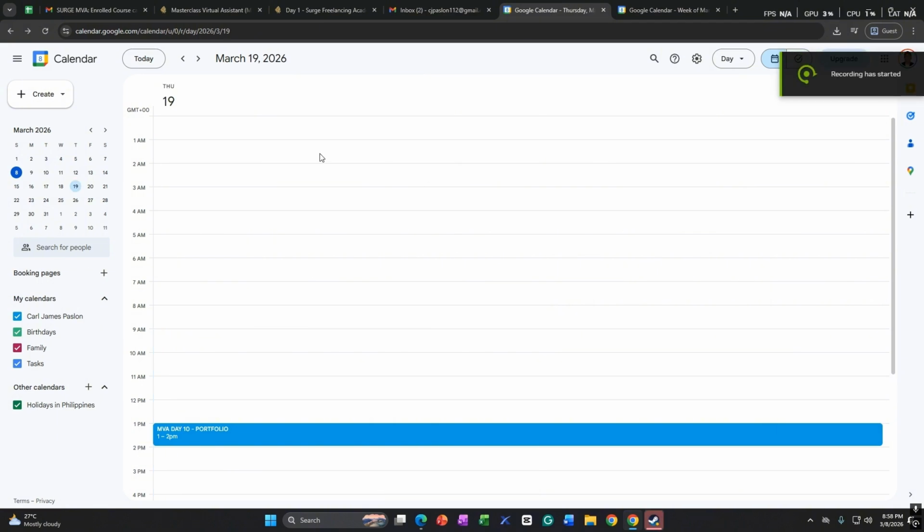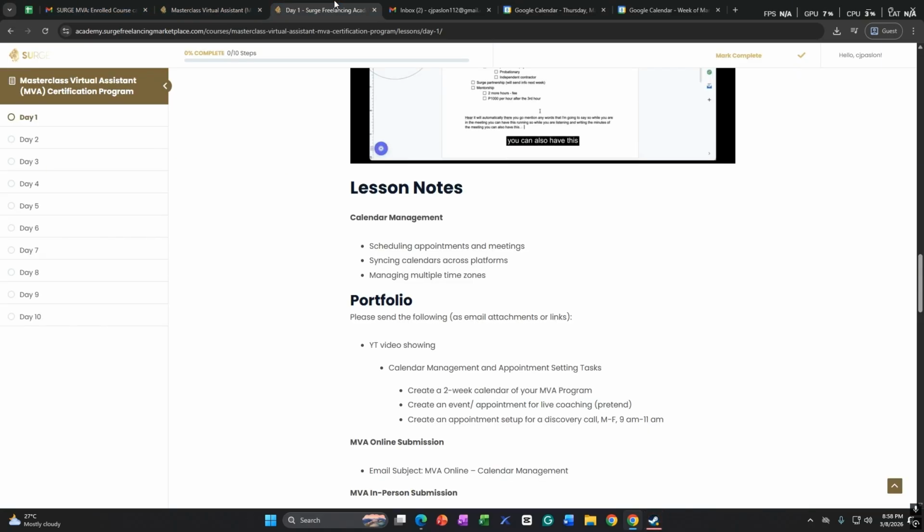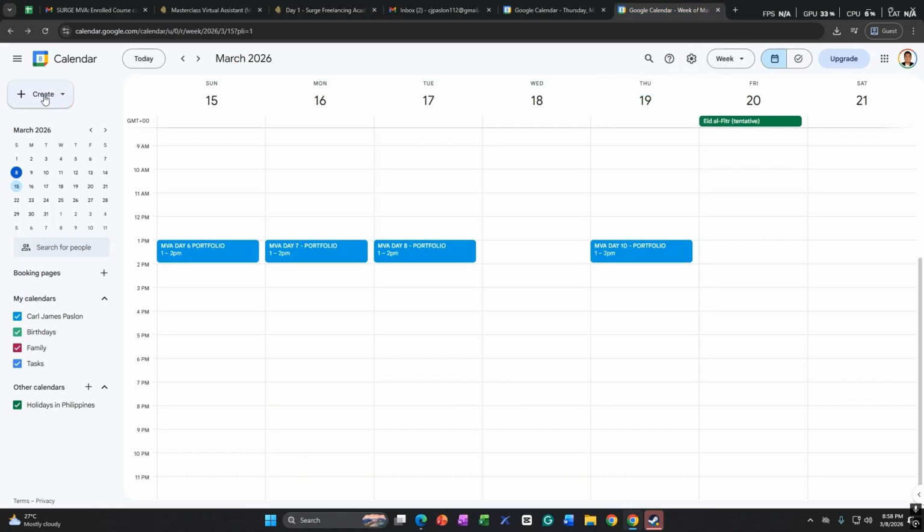So in continuation of my calendar management, I have to create an event or appointment for live coaching. So in the upper left part of your screen, create task, event or appointment.